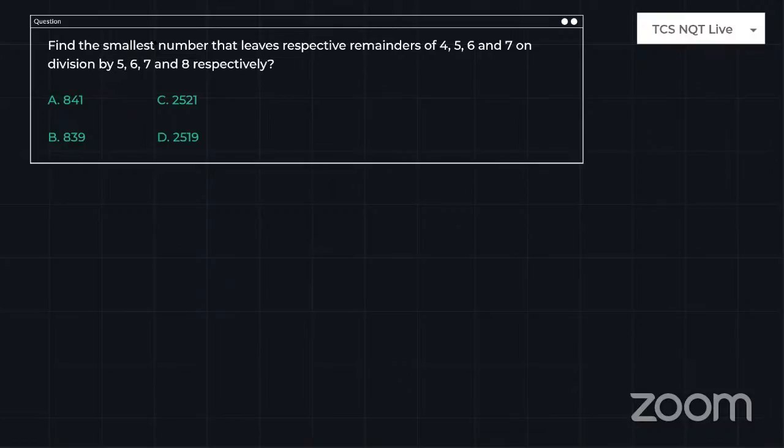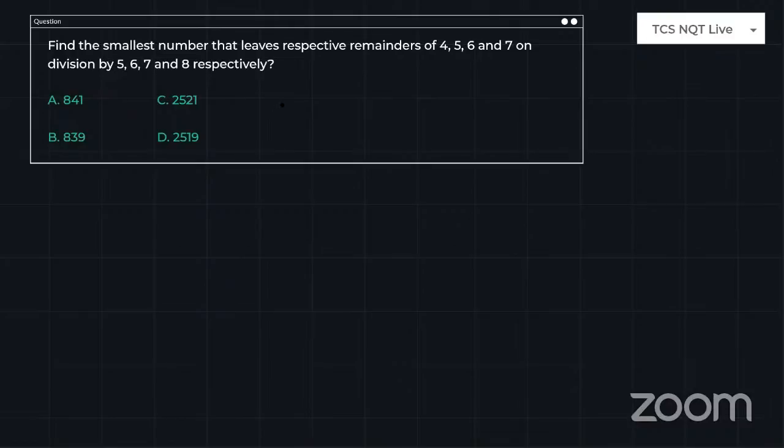Yeah, Vicky. After completion of the slots of TCS, we will update the PDF, not in the middle. It will be updated after every slot completion, and after slot completion, we gradually update the solutions also. Okay.